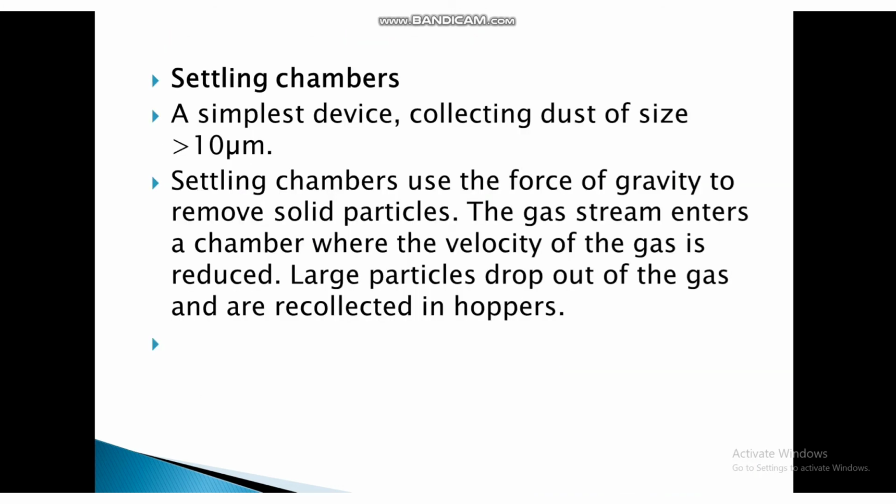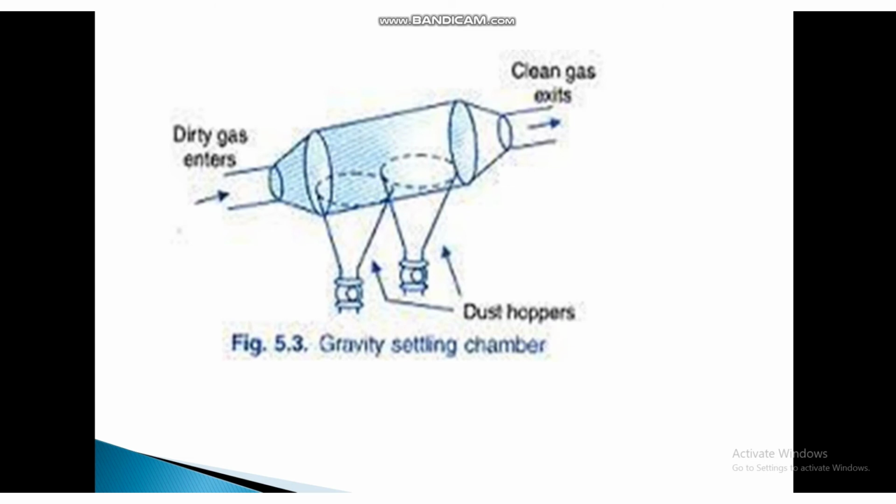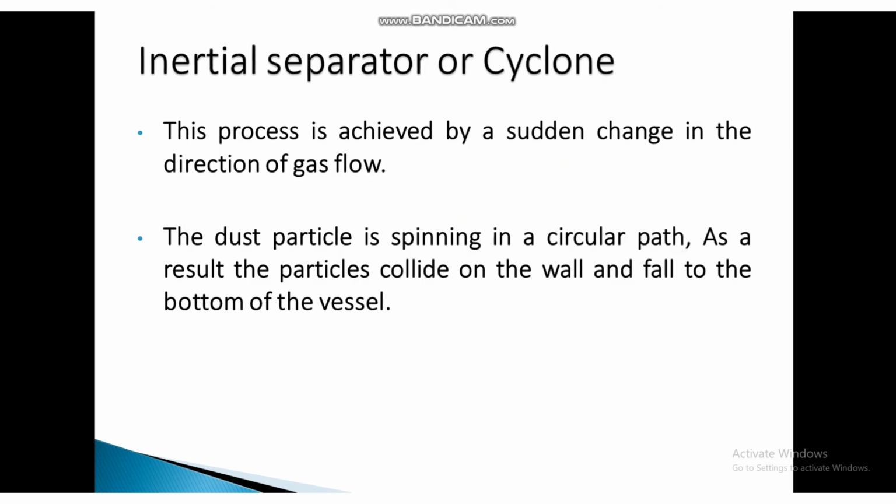Settling chamber, the simplest device, collects dust of size greater than 10 micrometer. It uses the force of gravity to remove solid particles. The gas stream enters a chamber where the velocity of the gas is reduced. Large particles drop out of the gas and are collected in the hopper. This is the settling chamber, which is used to remove dust particles.